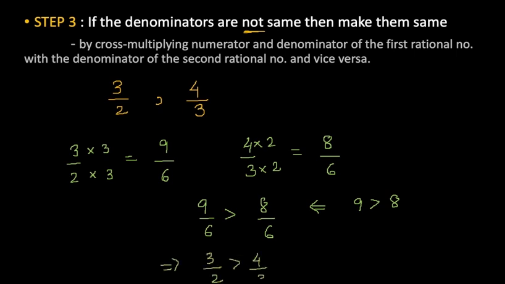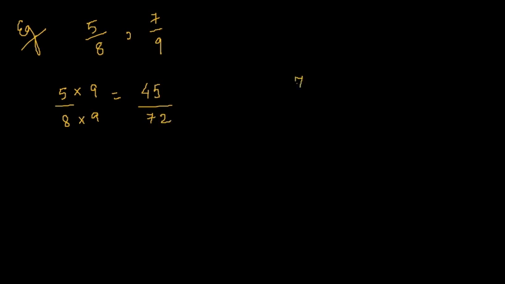Let us understand by another example, taking two rational numbers 5 by 8 and 7 by 9. Now again we will be following step number 3. We will make their denominators equal by cross multiplying them. 5 by 8 will be multiplied by 9, both numerator and denominator. So it will become 5 9s are 45 upon 9 8s are 72, and 7 by 9 will be multiplied by 8, the denominator of the first, and it will become 56 by 72.